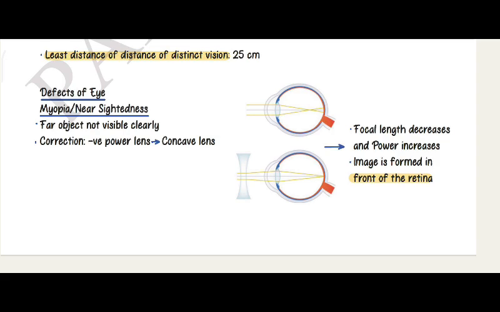Defect of eye, myopia, nearsightedness, far objects not visible clearly. Correction, negative power lens or concave lens. Focal length decreases and power increases. Image is formed in front of retina.